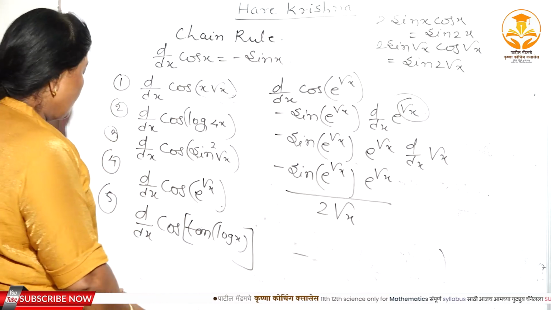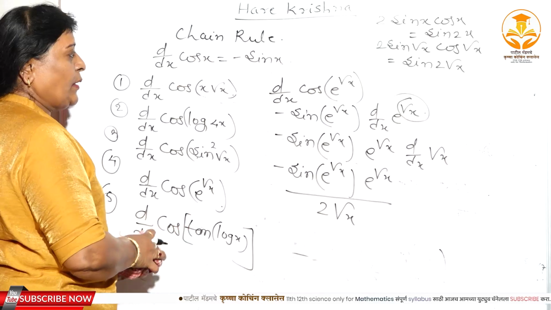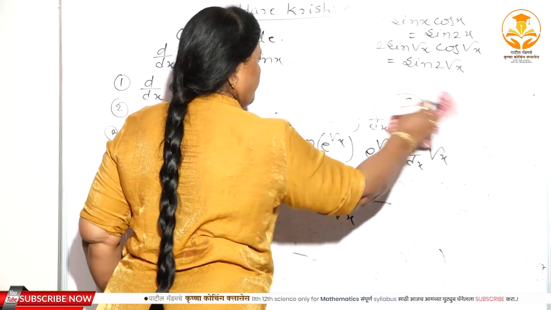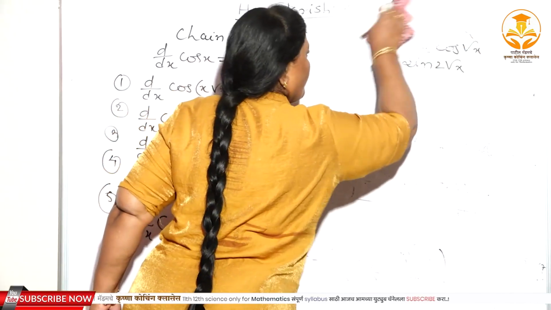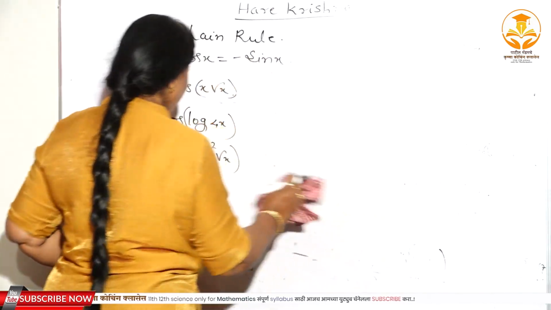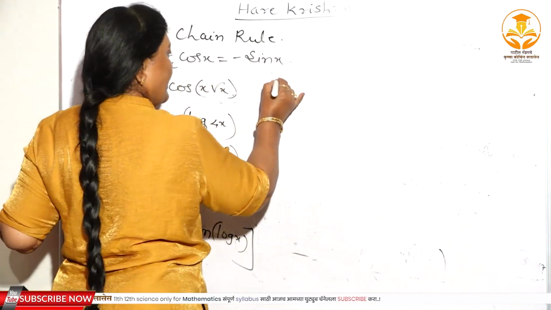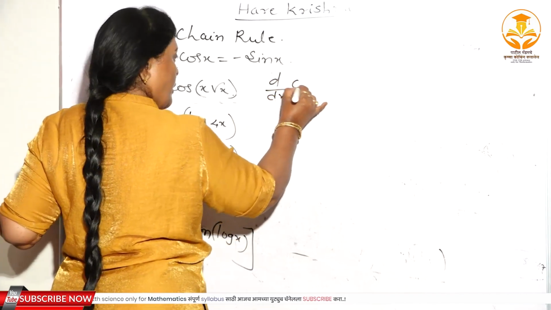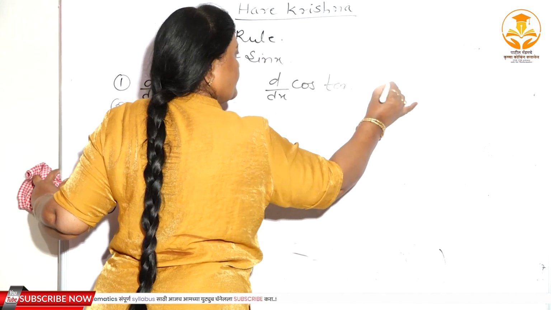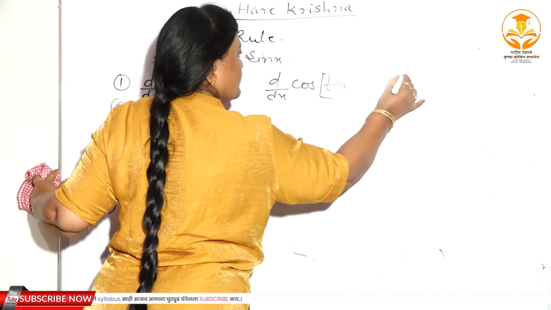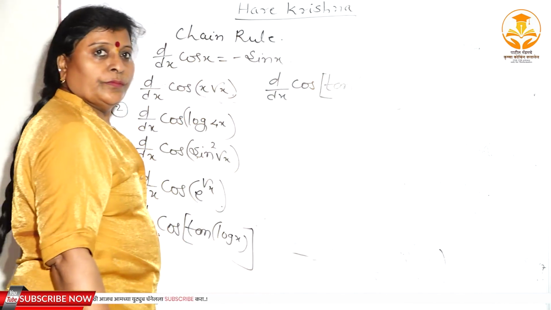Now I will take the solution of the fifth one here. See, fifth problem. See, d/dx of cos of tan of log x. Right?